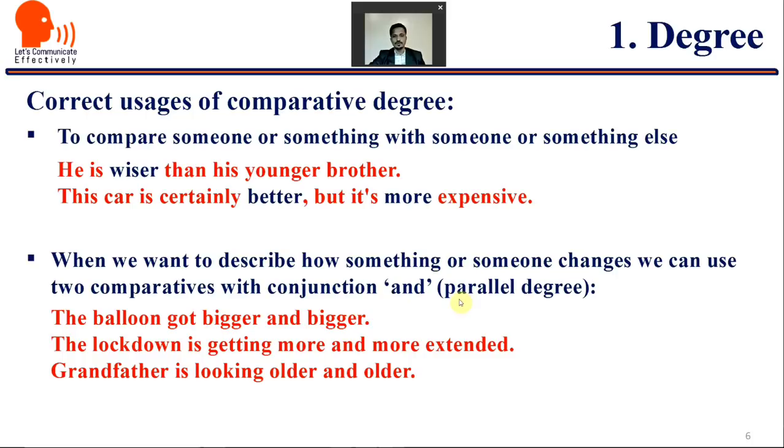Parallel degree. Now, instead of going into more detail on the rules and the theoretical part, I have chosen this way to describe the grammatical part with examples. So when we want to describe how something or someone changes, we use the double comparative or parallel degree. Like the balloon got bigger and bigger. The lockdown is getting more and more extended. Grandfather is looking older and older.